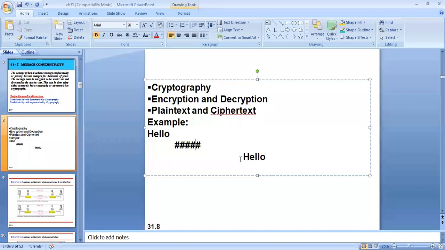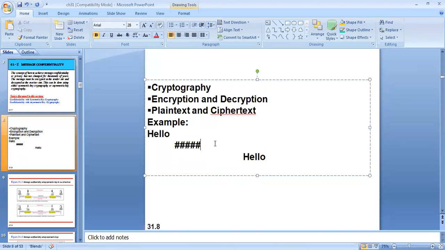At the receiving side, the receiver uses the decryption technique, where the ciphertext is broken and you get the original message that was sent by the sender. These are the important terms that we need to remember.